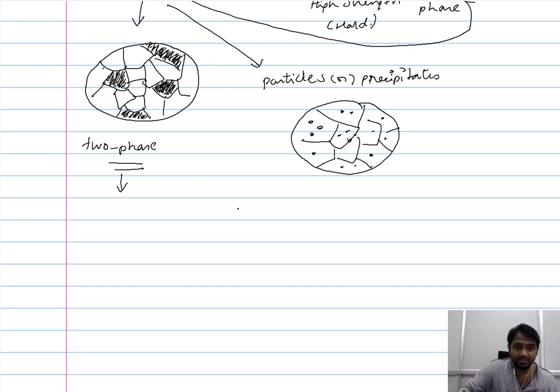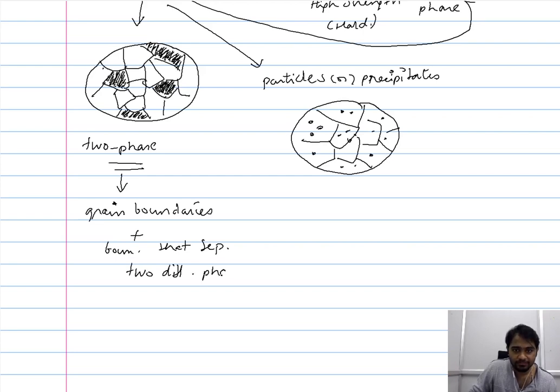What I mean by that is, in this two-phase microstructure, in addition to grain boundaries, you have boundaries that separate two different phases.